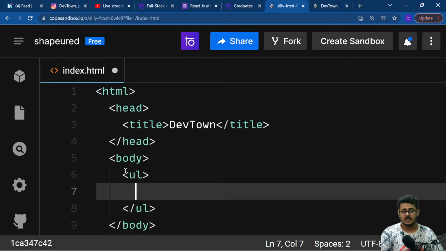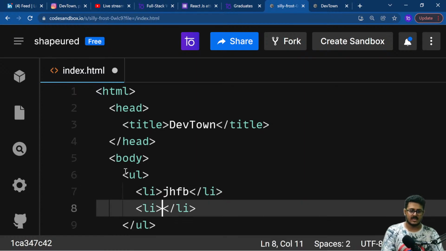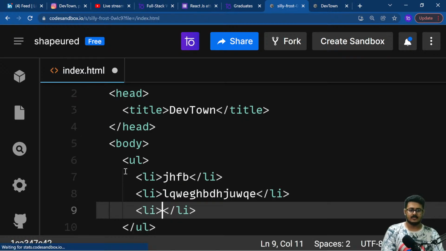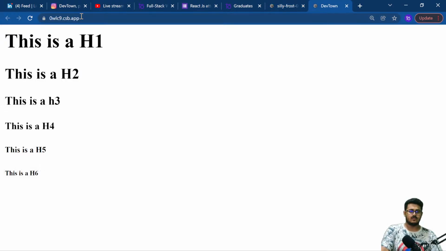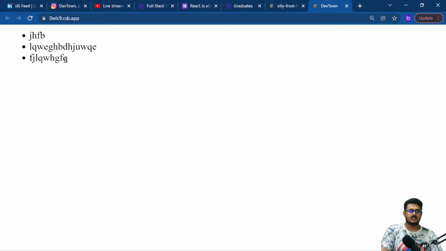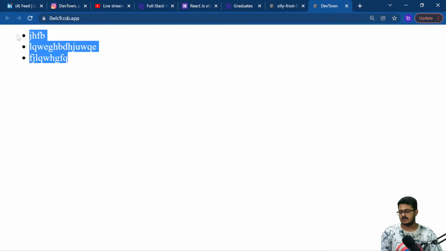Now, an unordered list will have different list items inside that particular list. To have those list items, we use the li tag. So this is the first item. Then I want a second as well, so I will write li and then some gibberish here, then li and write some gibberish right over here. Then I'm going to save it, go back to our website, and reload it. As you're able to see, we have got an unordered list that contains 3 list items.